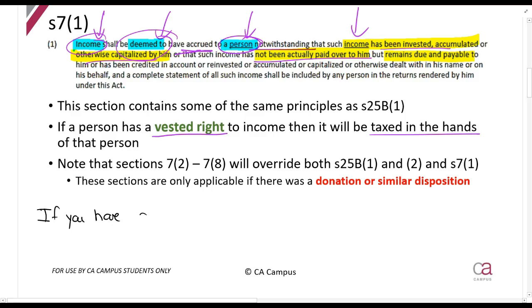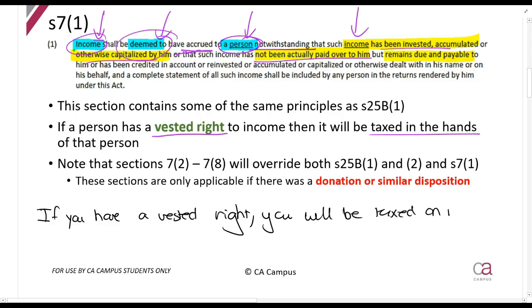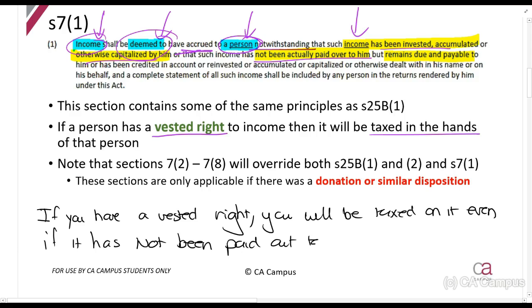If you have a vested right, and by you we mean a beneficiary, you will be taxed on it, even if it has not been paid out to you.